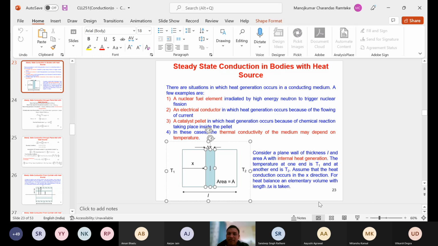Correct. So in that case, the concept of symmetry has to be used. What I mean by that is you have to start the origin from L/2 here. Then you should have taken the length on the left hand side as minus L/2 and on the right hand side L/2, because that symmetry will be maintained, since the temperatures T1 and T2 are both the same. That was the only catch.